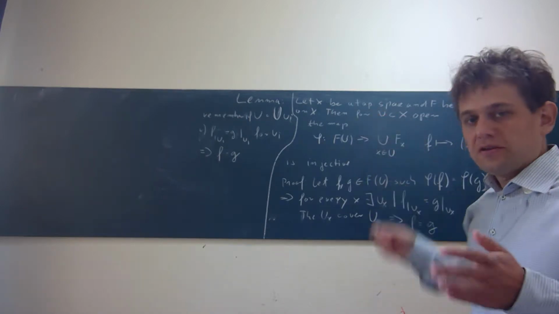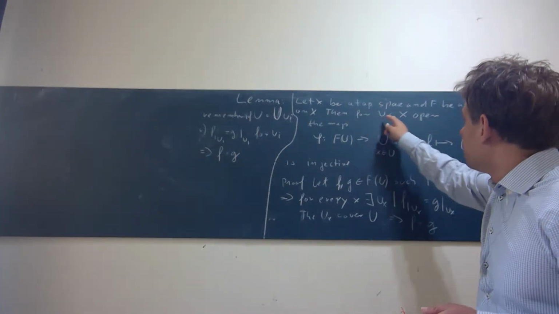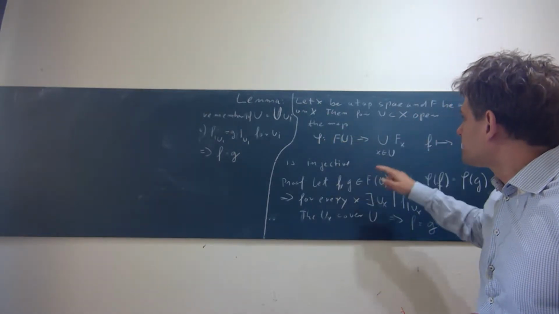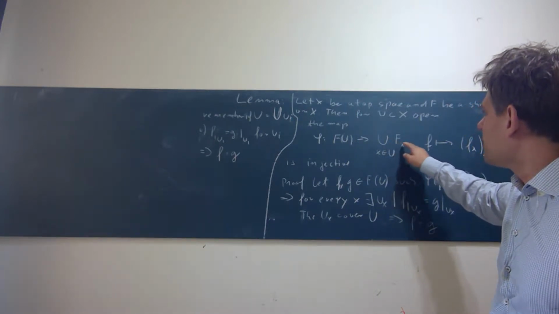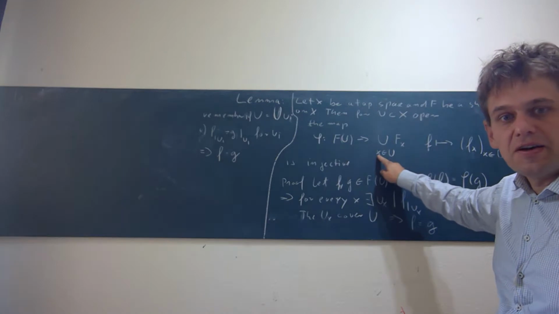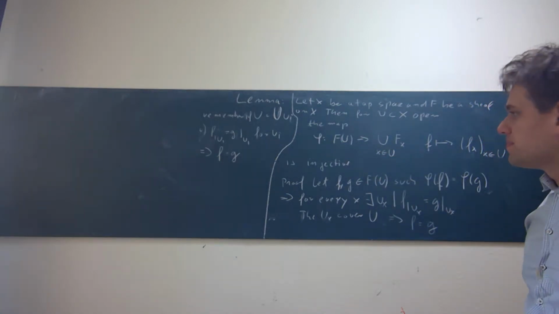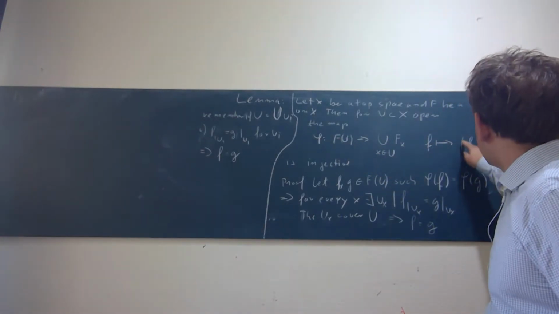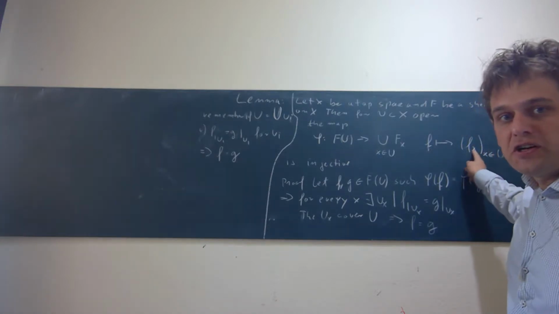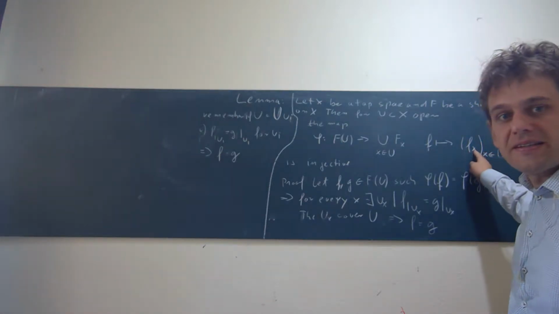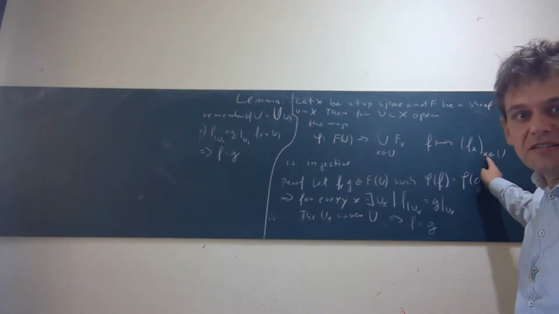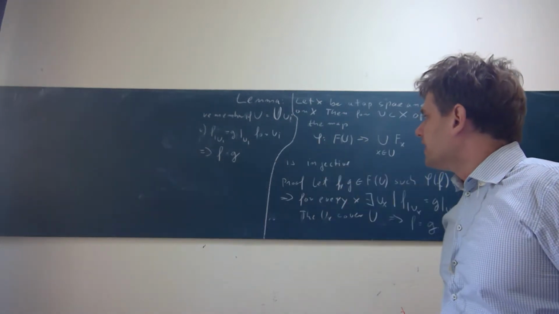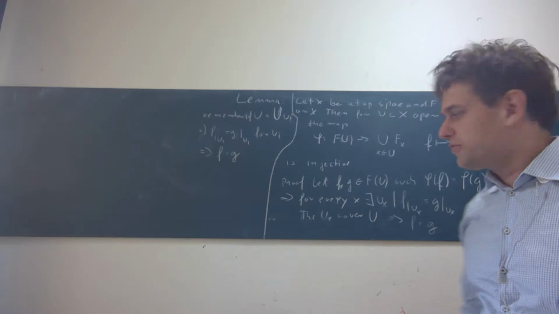Then for every U, so U is an open subset in X, the map phi, which maps F(U) to the product of the F_x, where x ranges over all x in U, and what this map does is it maps a section F, so an element of F(U), to such a tuple of germs of F at the points x, where again x ranges over the elements of U. This map phi is injective. This is what we want to prove.